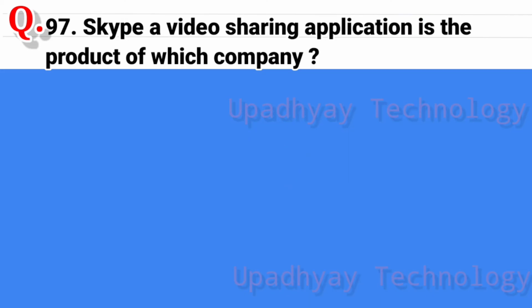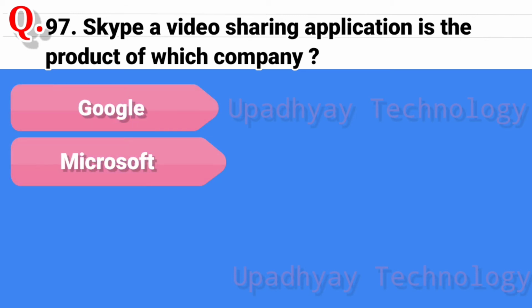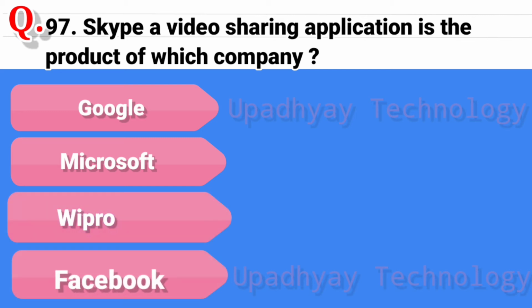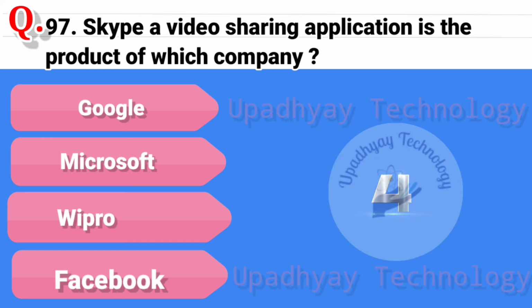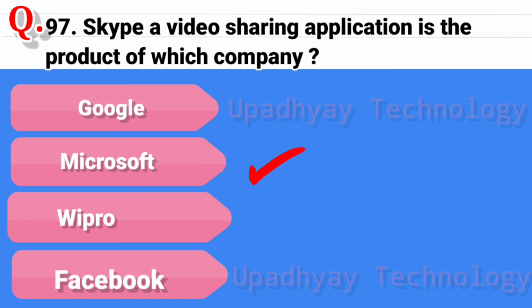Question 97. Skype, a video sharing application, is the product of which company? And the options are Google. Second option is Microsoft. Third option is Wipro. And the last option is Facebook. And the correct answer is Microsoft.